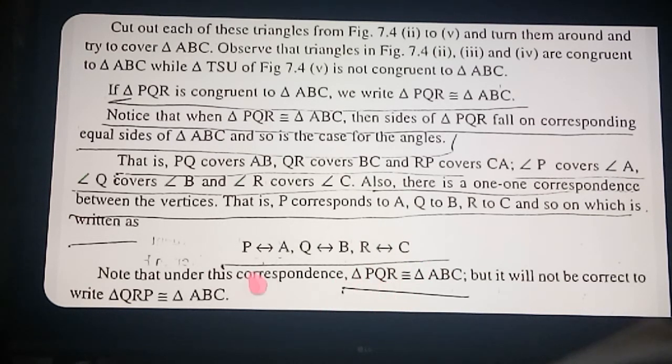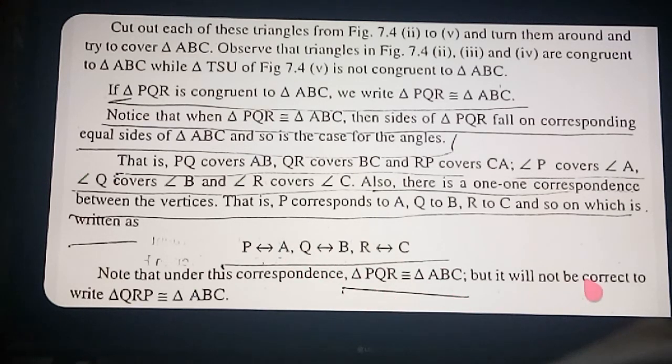So therefore, the symbol we are calling here is correspondence. One-to-one correspondence between the vertices is written here. P corresponds to A, Q corresponds to B only, R corresponds to C only. Therefore, how we name it is PQR, and in the same way A, B, C. It will come in the order.